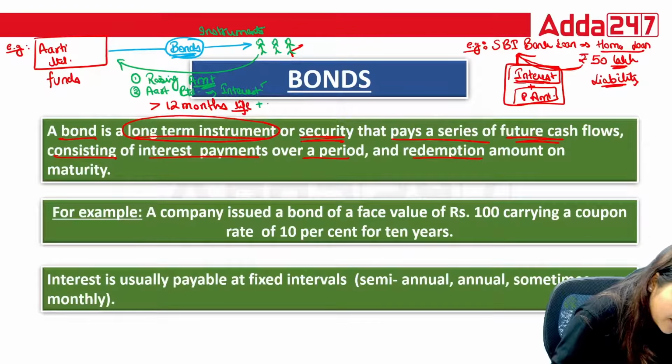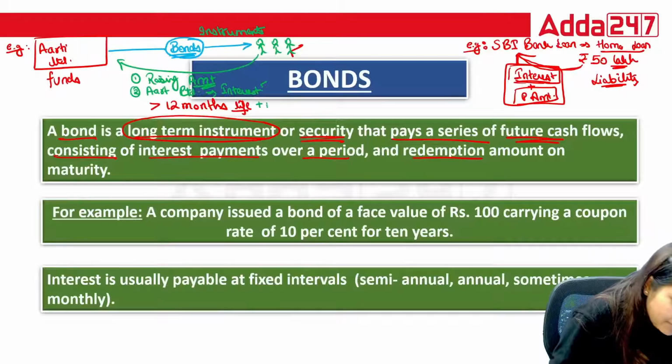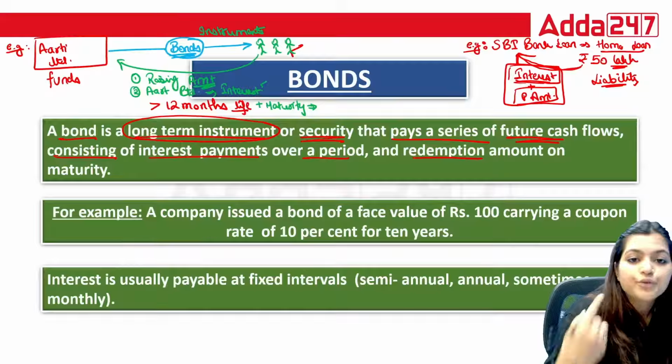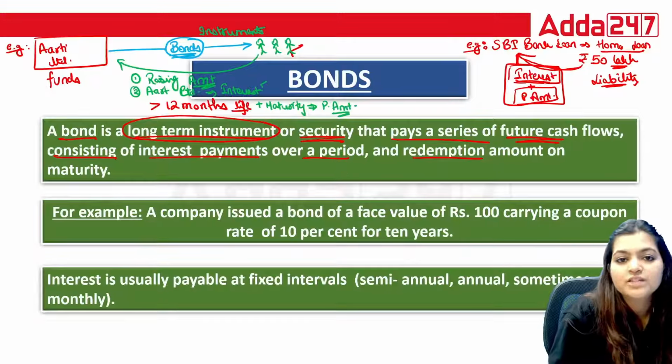And at maturity, say we raised this amount for 5 years, Aarti Limited will repay the principal amount as well.